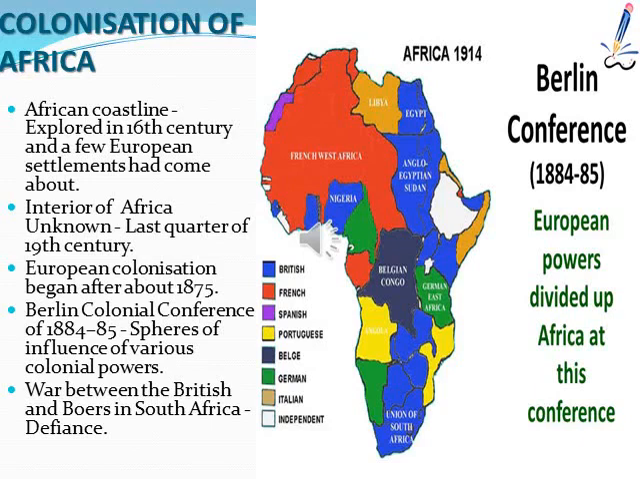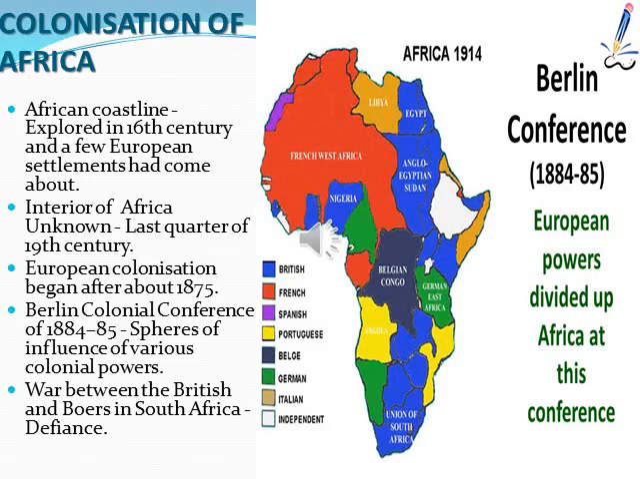Yeah, so European colonization began only after about 1875. So the Berlin Colonial Conference of 1884-85, based on the spheres of influence of various colonial powers, Africa was divided. But the war between the British and the Boers in South Africa was different.